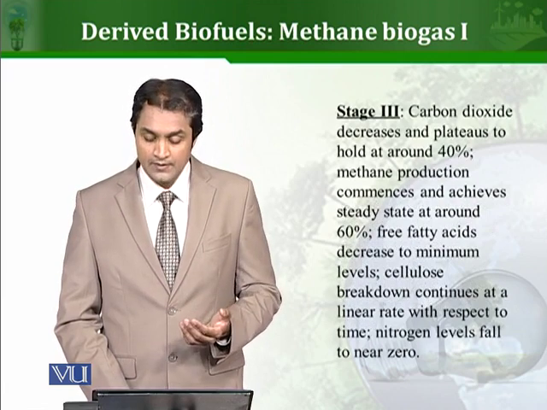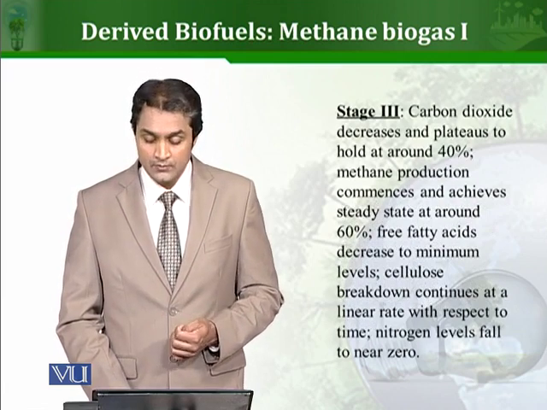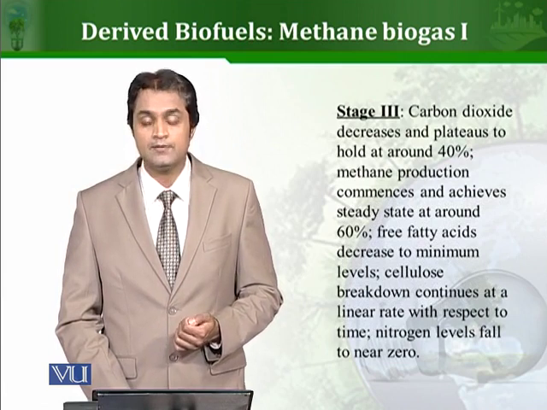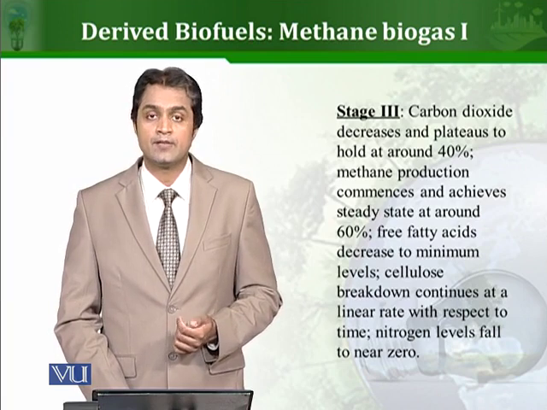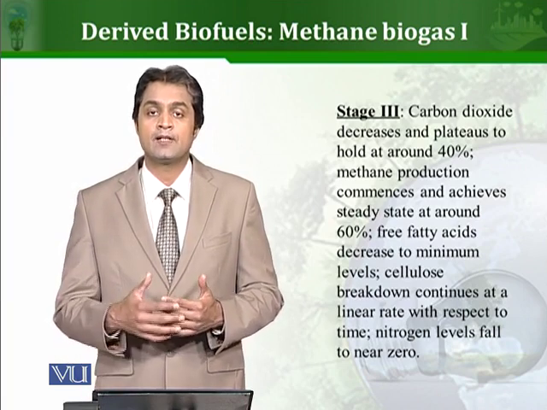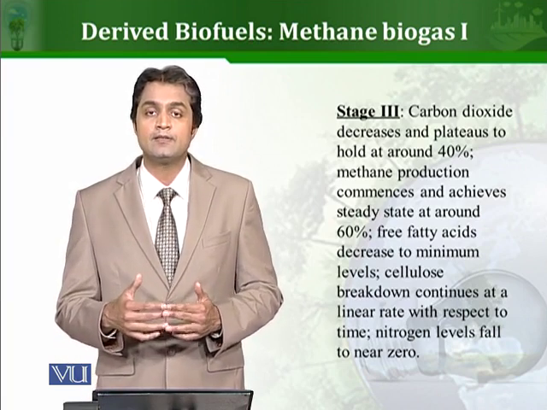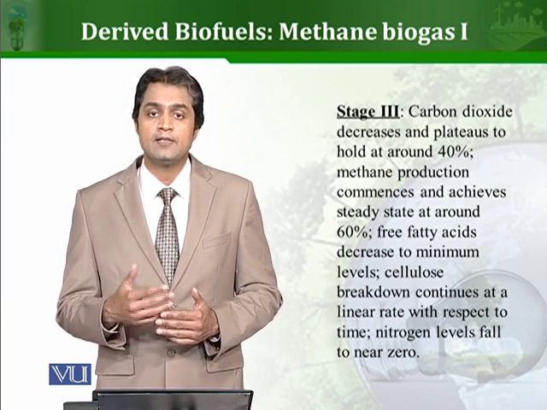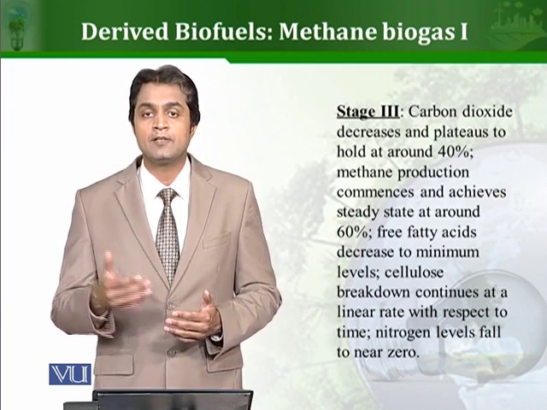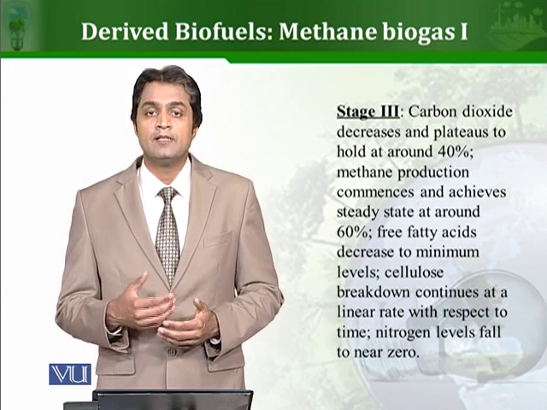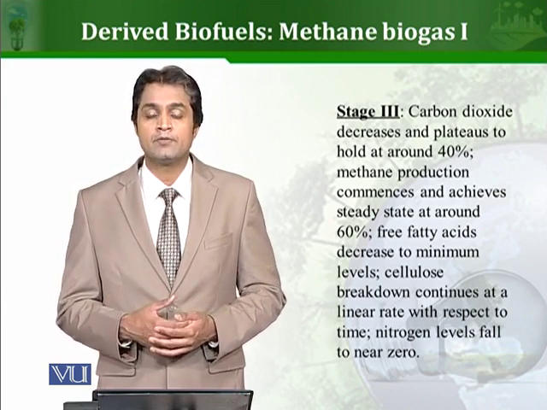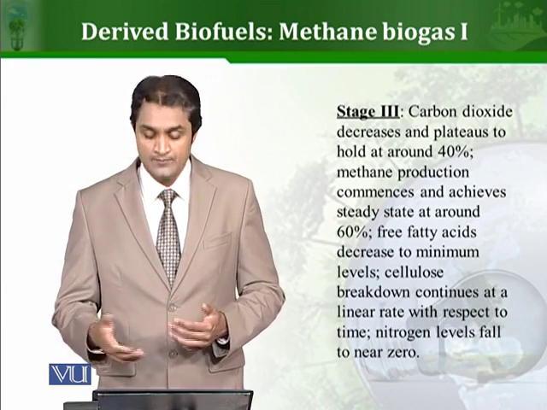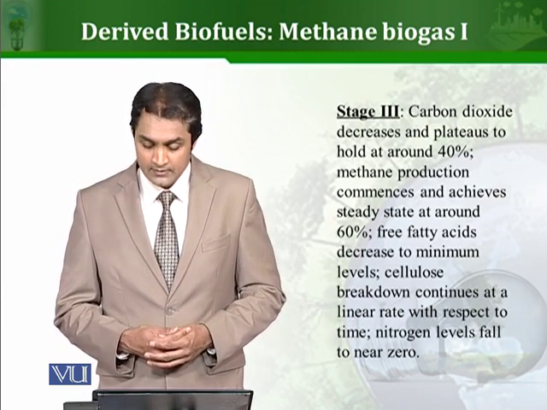If we continue the process, it will go into stage 3, in which carbon dioxide is further decreased and holds around 40%. Methane production now starts. So first the gas concentrations are achieved and maintained, and then as the bacteria have started growing, they start metabolizing and degrading cellulose, and again the concentrations of different gases change, and then ultimately the methane production starts in stage number 3.